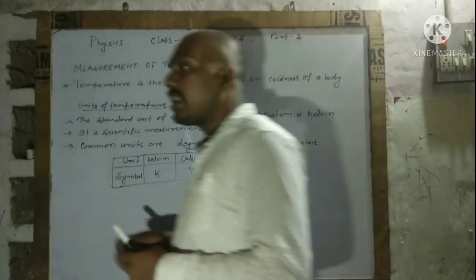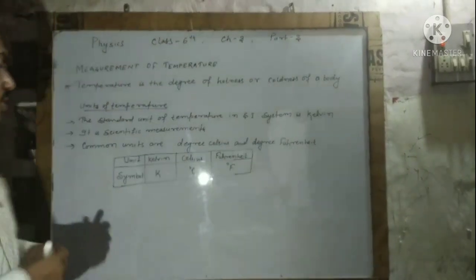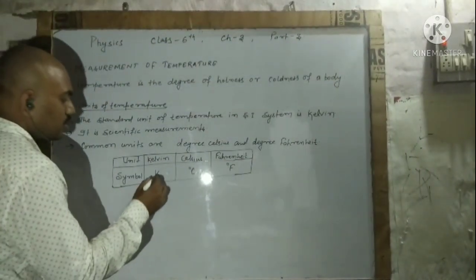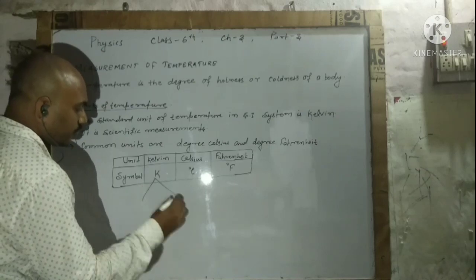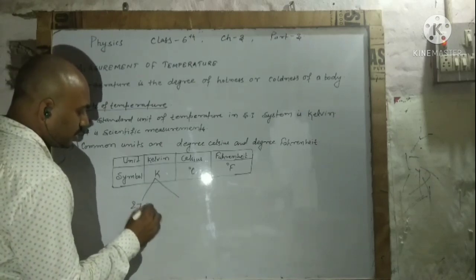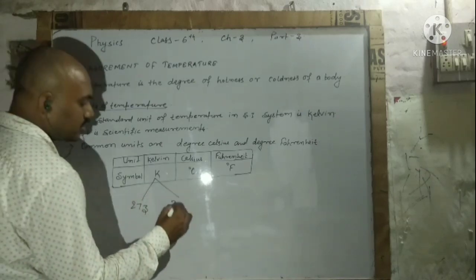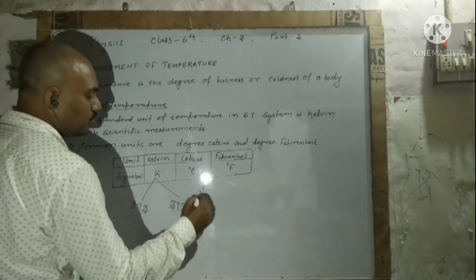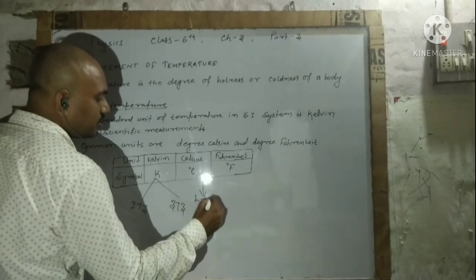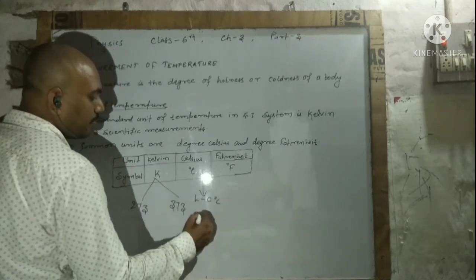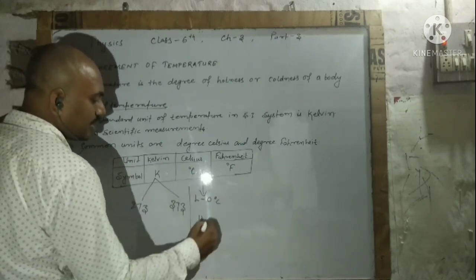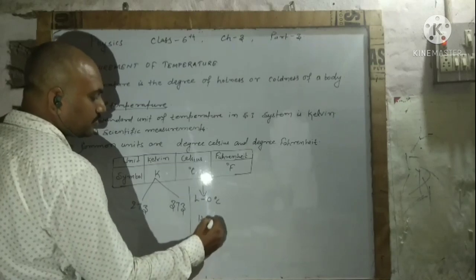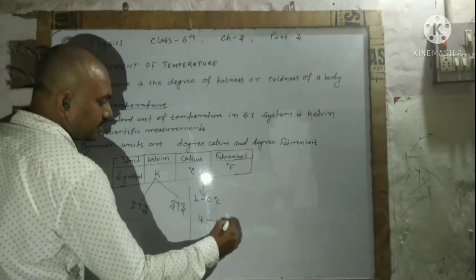Kelvin has a lowest value of 273 and a highest value of 373, while Celsius has a lowest value of 0 degrees Celsius and a highest value of 100 degrees Celsius.